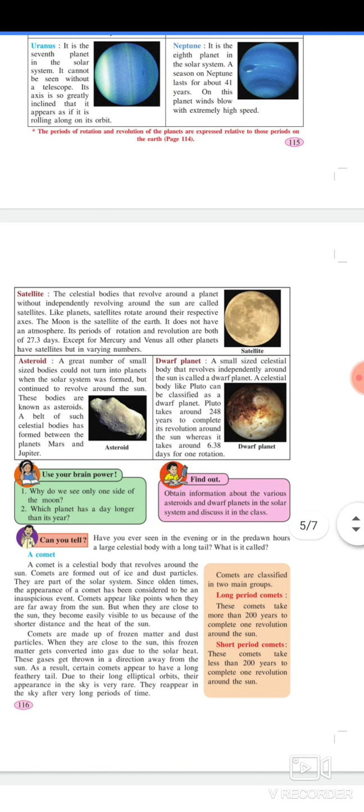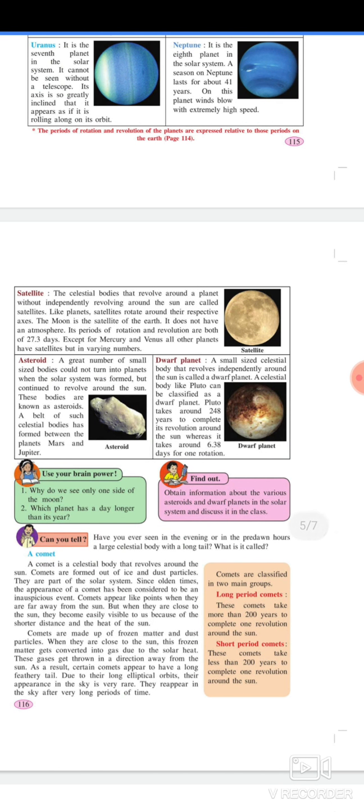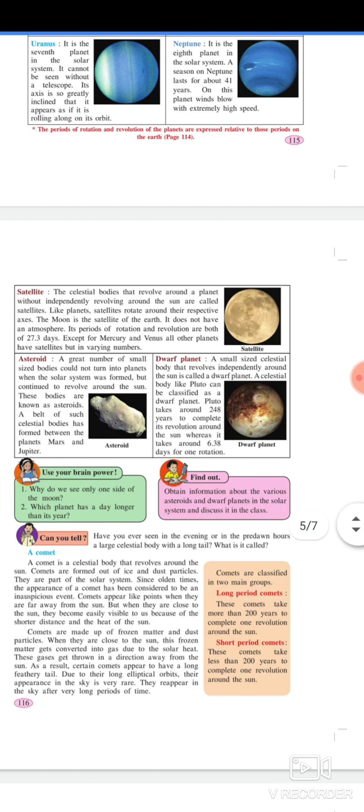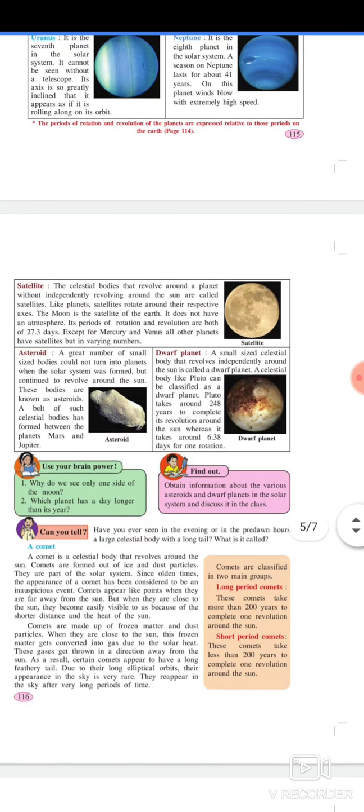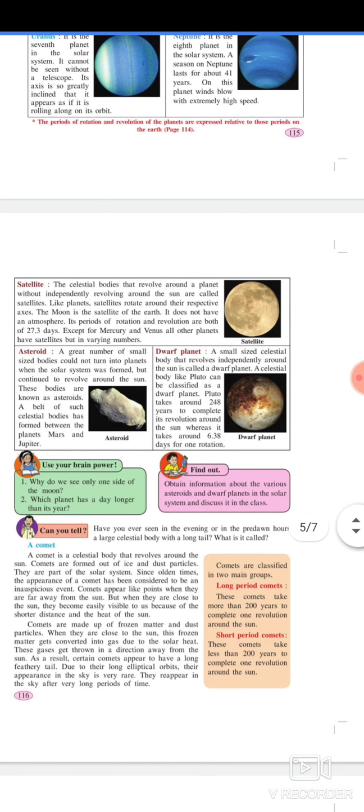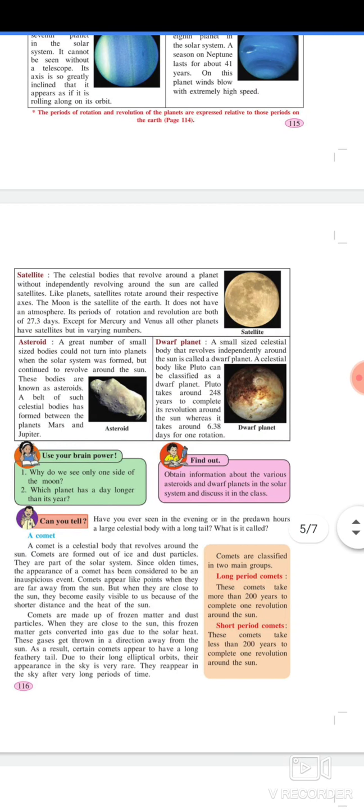Asteroid. A great number of small-sized bodies could not turn into planets when the solar system was formed but continued to revolve around the sun. These bodies are known as asteroids. A belt of such celestial bodies has formed between the planets Mars and Jupiter.